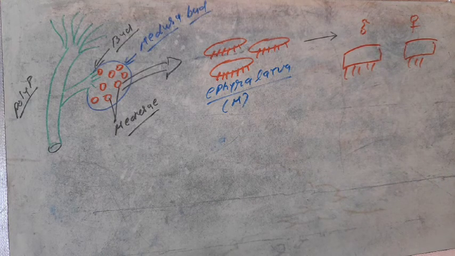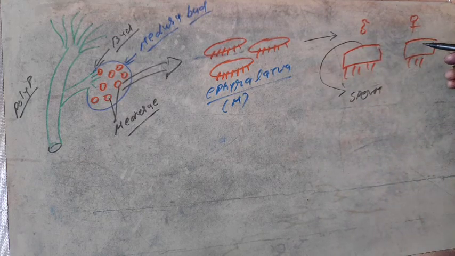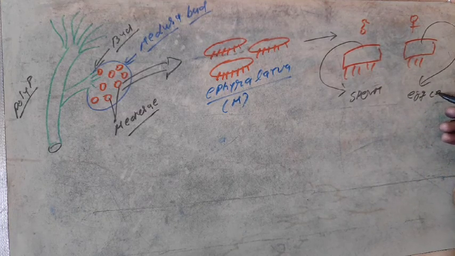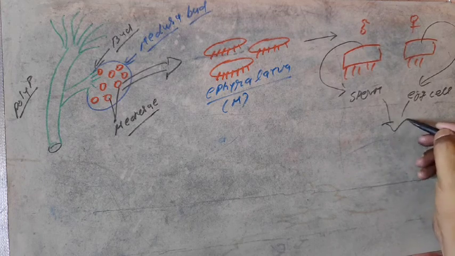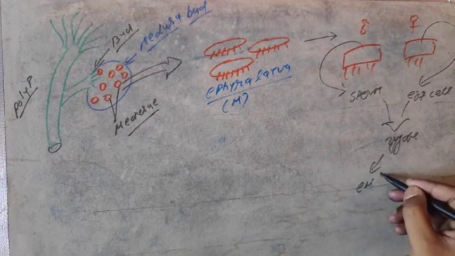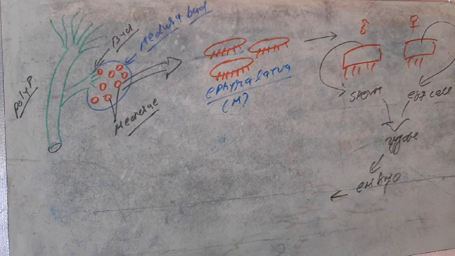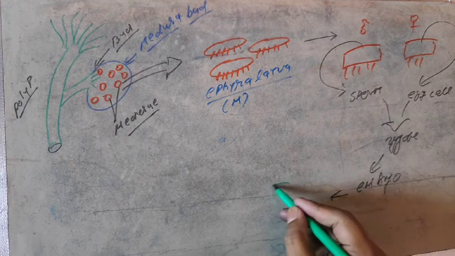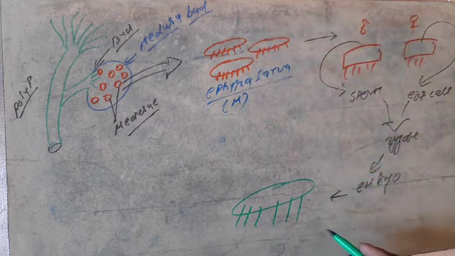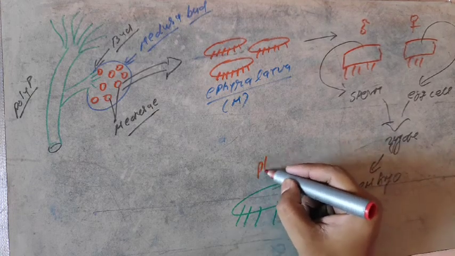The male through its gonad releases sperm, and the female through its gonad releases egg cells, and both fuse to form a zygote. That zygote later develops into an embryo, and the embryo forms a free swimming larva, but it is different from the Ephyra. The new name of this larva is the planula larva.